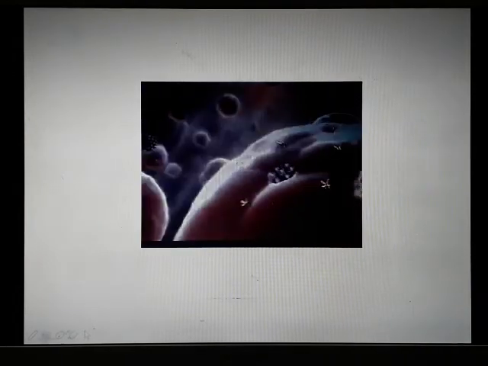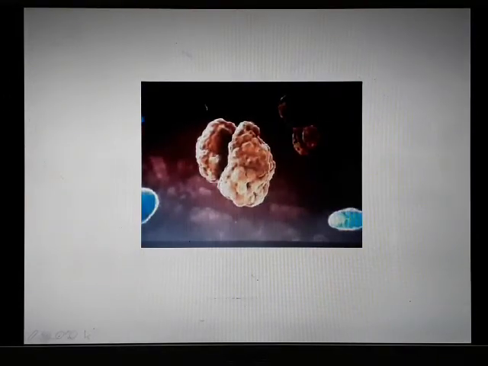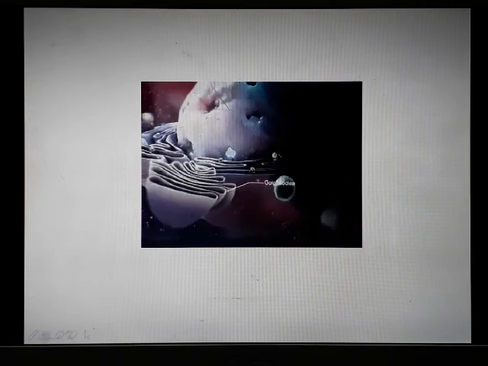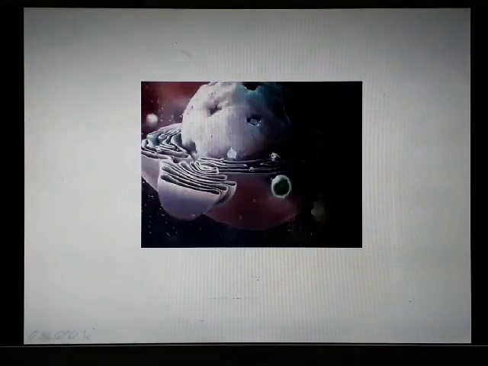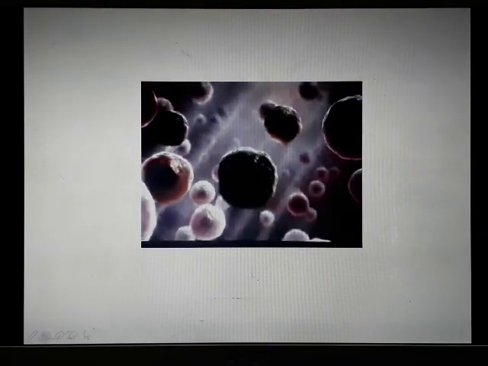Once it is attached, this virus will enter the cell of your body, and once it is inside the cell, it will start spreading out its RNA. So you see strands coming out, they are RNA. It will start hijacking your cell machinery and start multiplying itself with the help of the endoplasmic reticulum. This is the endoplasmic reticulum. It will make protein, and then with the help of Golgi bodies, it will go out to infect other cells. The same cell keeps on multiplying, and in the end, it will burst out this cell like nothing.